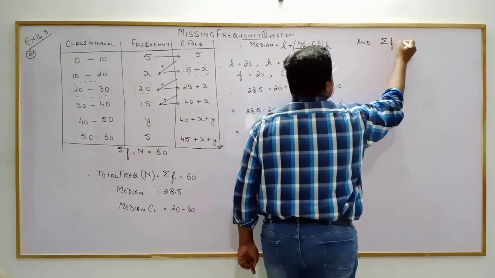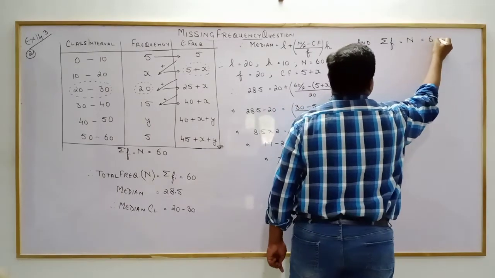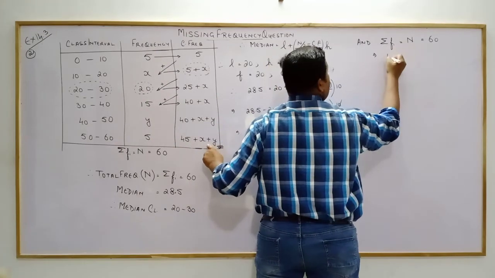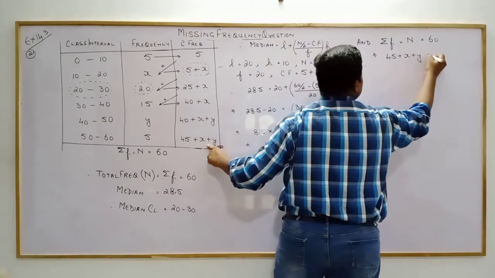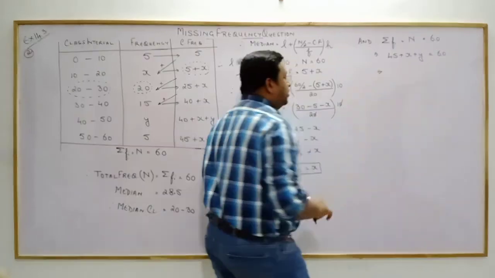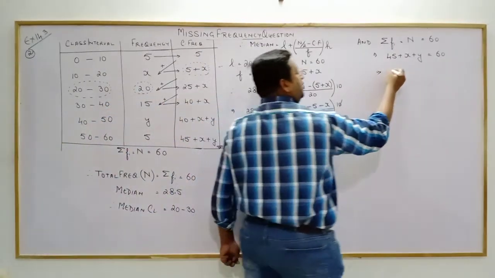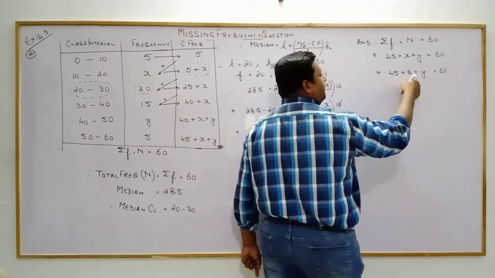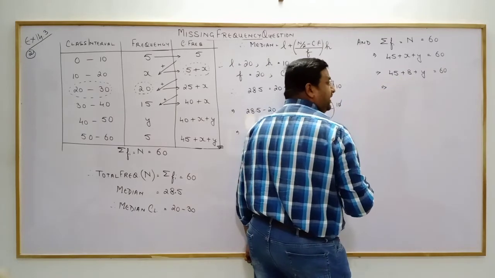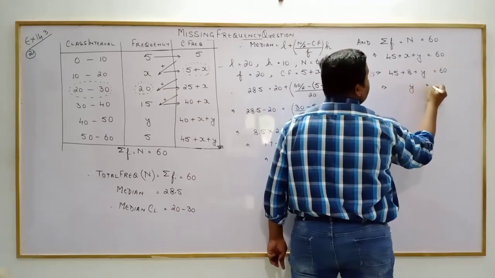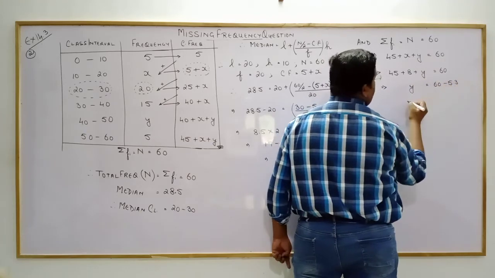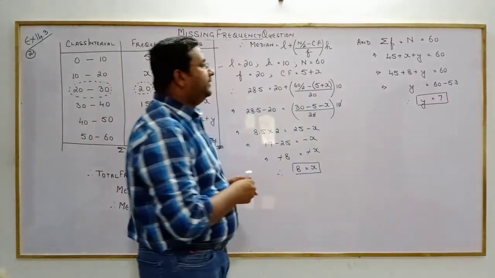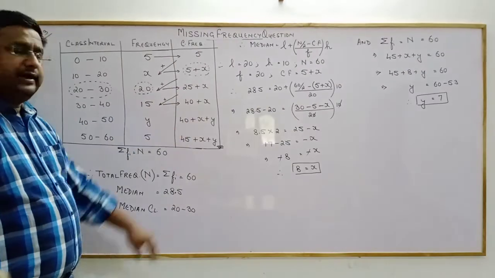So we come back over here. Sigma fi or N is equal to 60, given to us, but according to us, sigma fi, the total of all this, comes to be what? 45 plus x plus y is equal to 60. Can you see that? Do you have the value of x? Substitute it. 45 plus 8 plus y is equal to 60. 45 plus 8, 53. 53 goes over here. So y is equal to 60 minus 53. So therefore y is equal to 7. Correct? I hope it is clear.